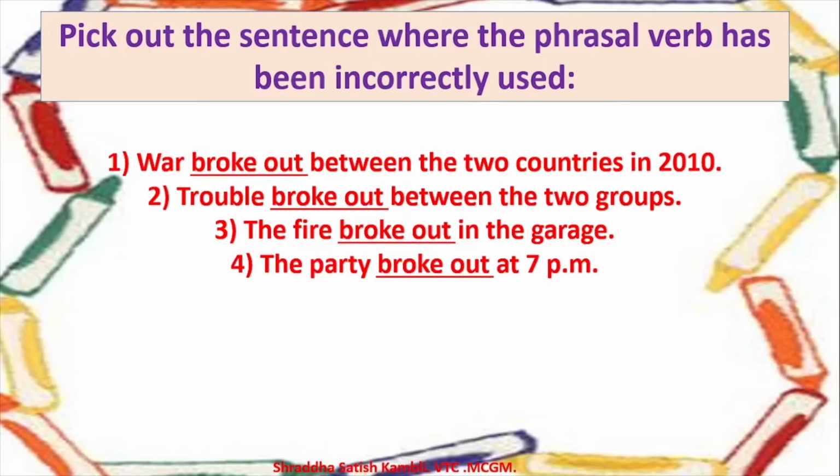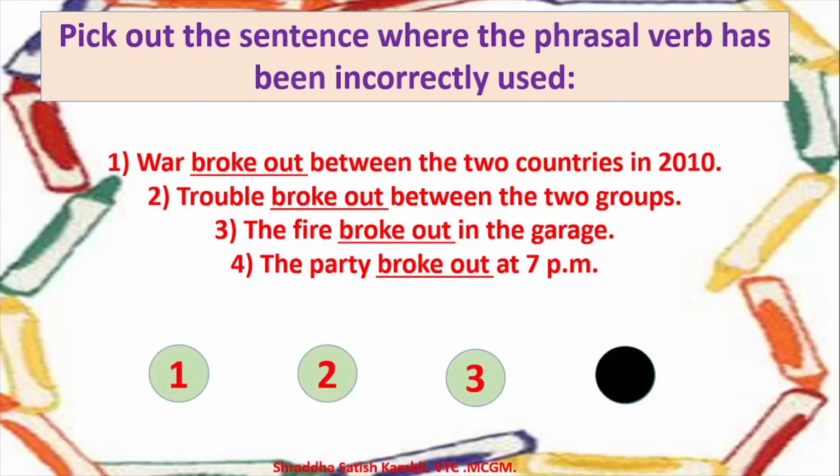Now you will see the tenses are also all the same. Broke out, broke out, broke out. But somewhere it is not being used correctly. It is used in a wrong way. And which is that? It is answer 4. You never say the party broke out. You say the party got over, okay, at 7 p.m. So this was pattern 5 for you children.